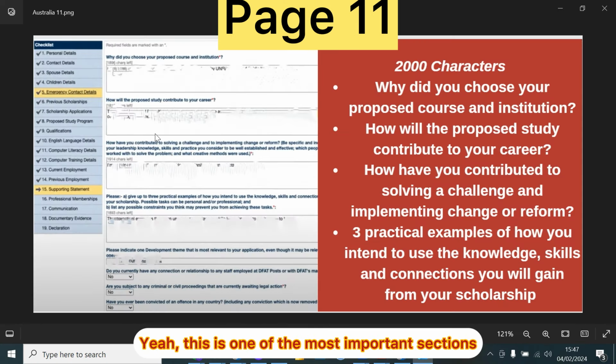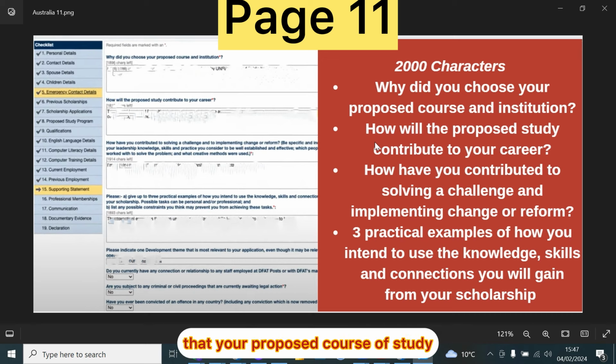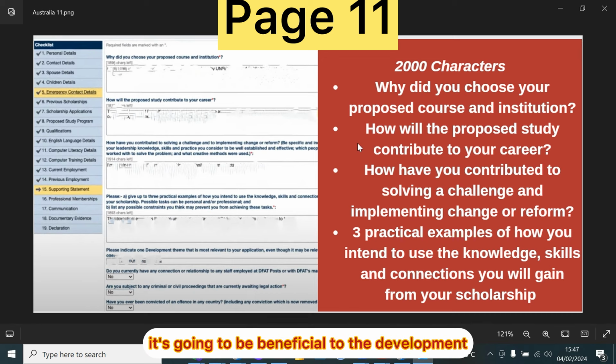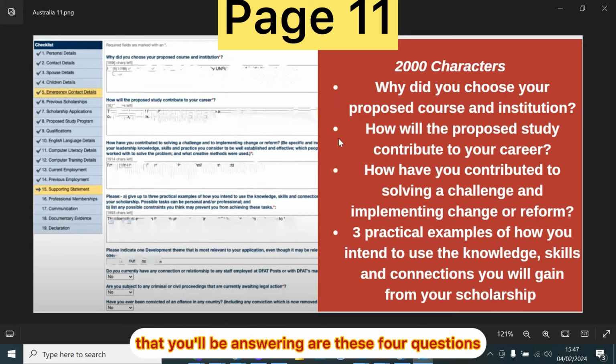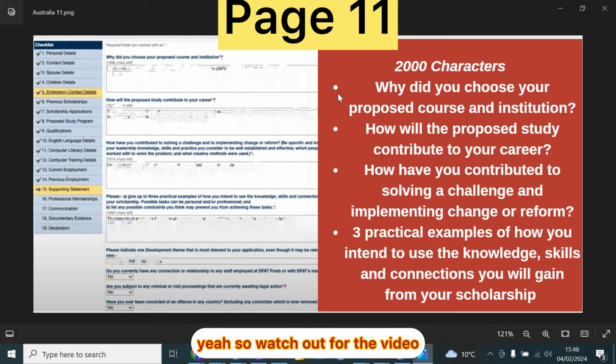Yeah, this is one of the most important sections when you're completing this application. This is your supporting statement section, and here you need to be country developmental centric. You need to show that your proposed course of study is going to be beneficial to the development of your country. So the questions that you'll be answering are these 4 questions, and I'm going to be doing another video about this essay. So watch out for the video.